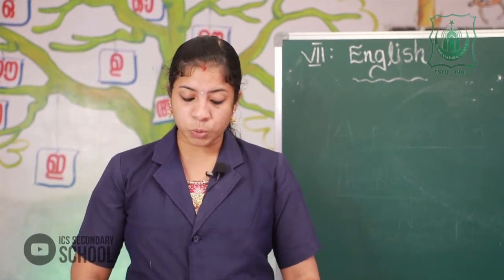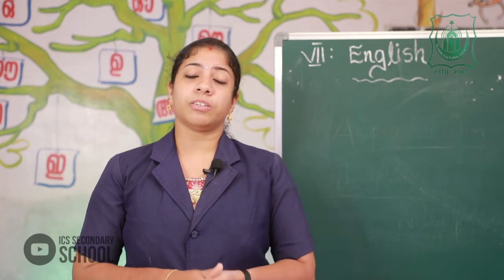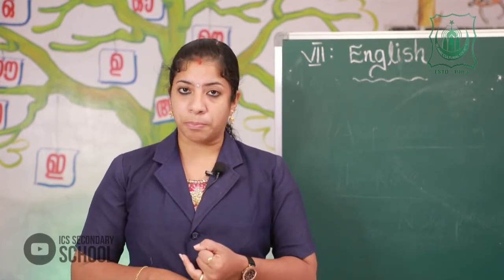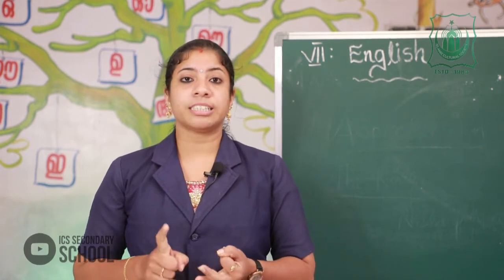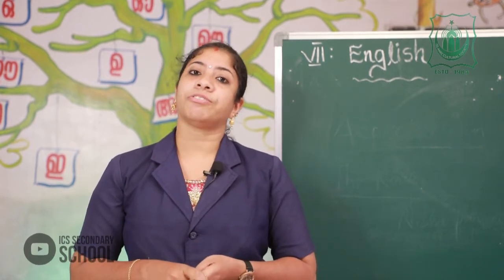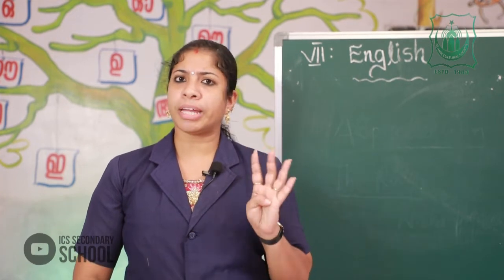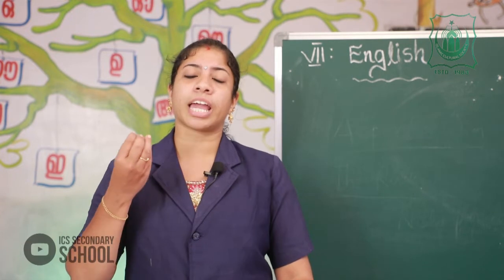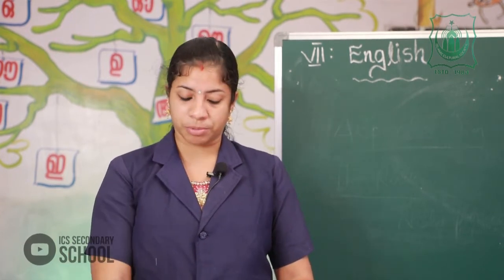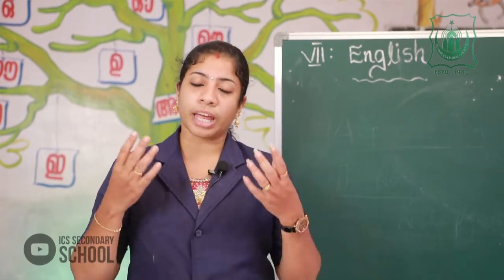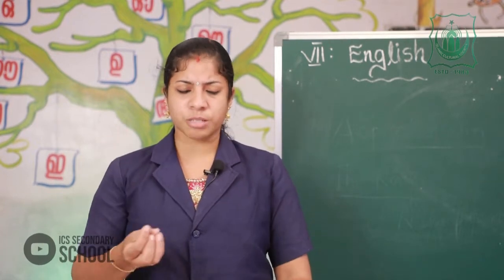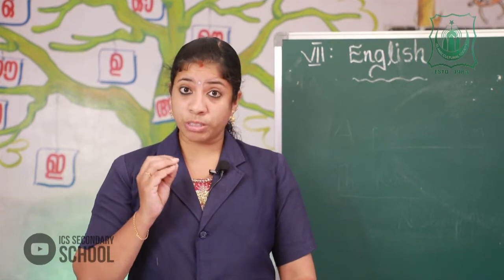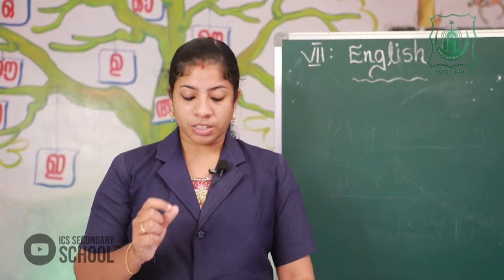Now come to the third question. The characters who touch your heart. Here we learned so many characters. Who are the characters? The boy, the woodcutter, the village girl, and finally the village boy. So there are mainly 4 characters. Which character touches your heart? Which character do you like the most? That you write here. So write the name. If you like the boy, just explain why you like the boy. That's all. I hope this is a very easy activity, so you can write it very easily.